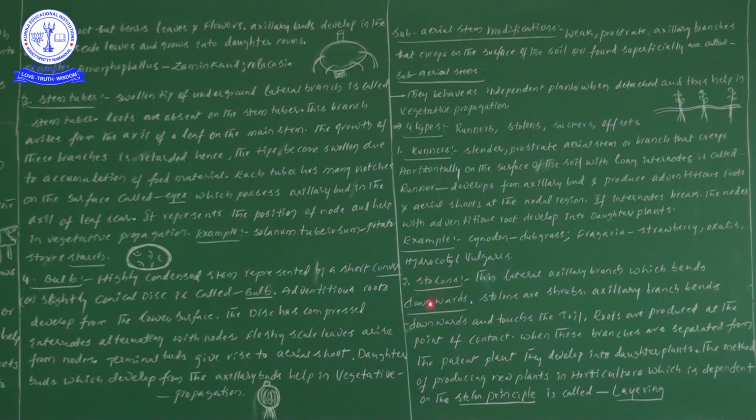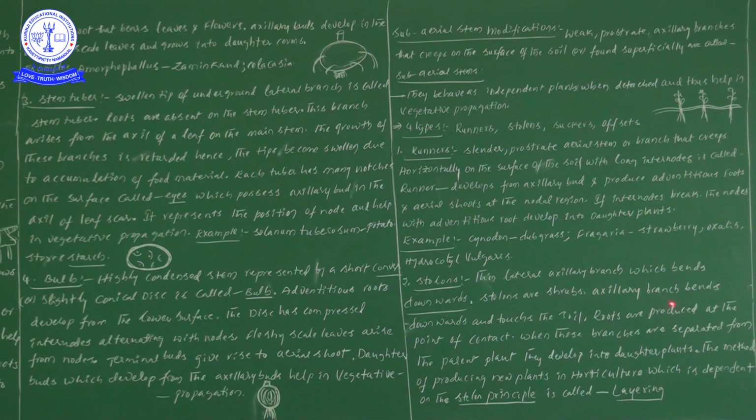Next one, stolons. Stolons are a thin lateral axillary branch which bends downwards. So what is the main important point of stolons? Definitely the lateral axillary branch which bends downwards. In the next video I will give you a small diagram. So stolons grow downwards. These stolons are shrubs. From our knowledge point of view, plants are divided into 3 types: herbs, shrubs and trees. Likewise, these stolons come under shrubs.